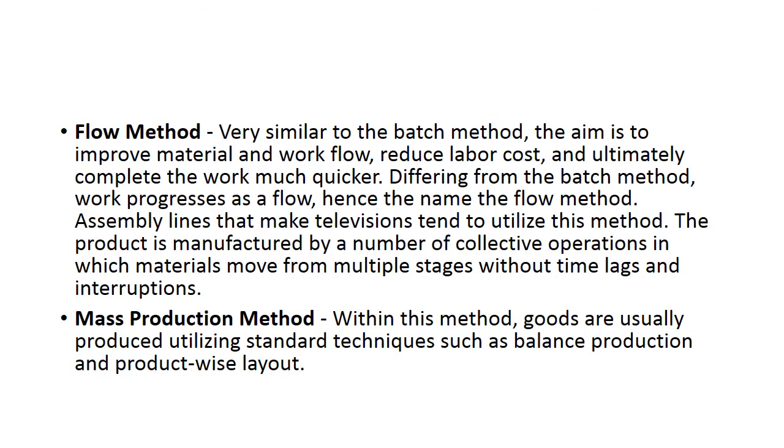That means, for example, assembly lines that make televisions. Assembly lines mean there may be a line where the output of one is the input for another. So assembly lines that make televisions tend to use this method. The product is manufactured by a number of collective operations in which materials move through multiple stages without time lags and interruptions. Next one is the mass production method. As the name indicates, we are going to produce the product in masses.